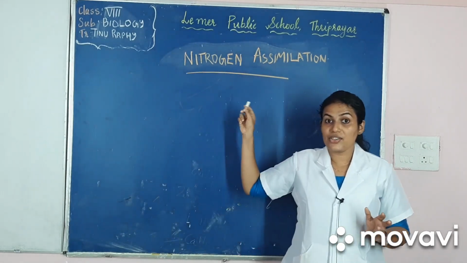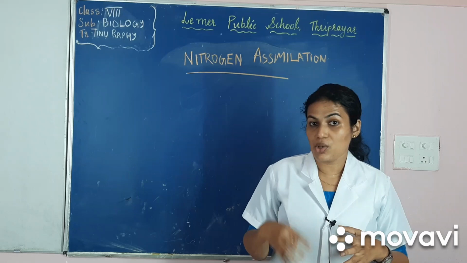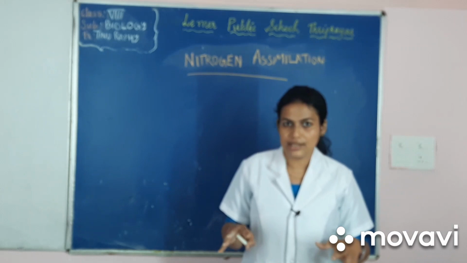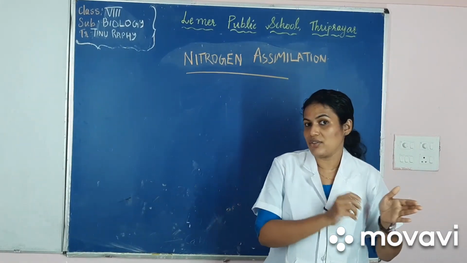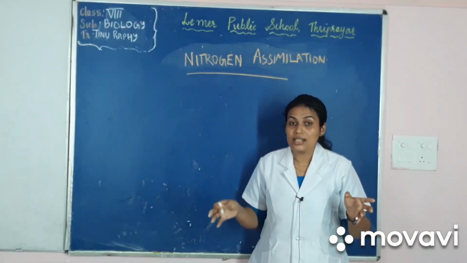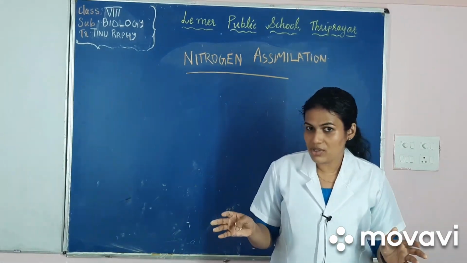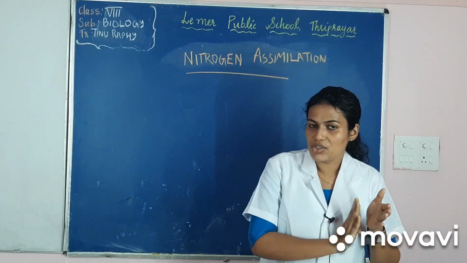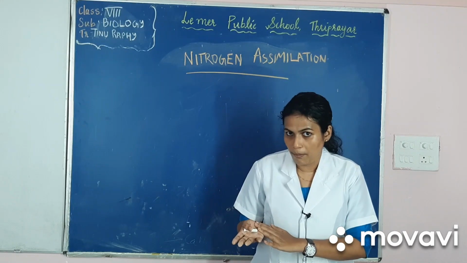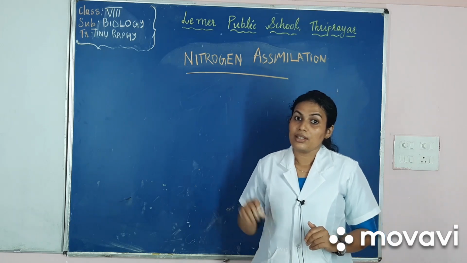Now what happens in nitrogen assimilation is plants absorb the nitrogen compounds from the soil and convert those nitrogenous compounds into proteins, plant proteins. So inorganic nitrogen is converted into organic nitrogen compounds like plant proteins by the method of nitrogen assimilation. Nitrogen assimilation is the process in which inorganic nitrogen compounds in the soil are converted into organic nitrogen compounds like proteins and thus become a part of a living organism.